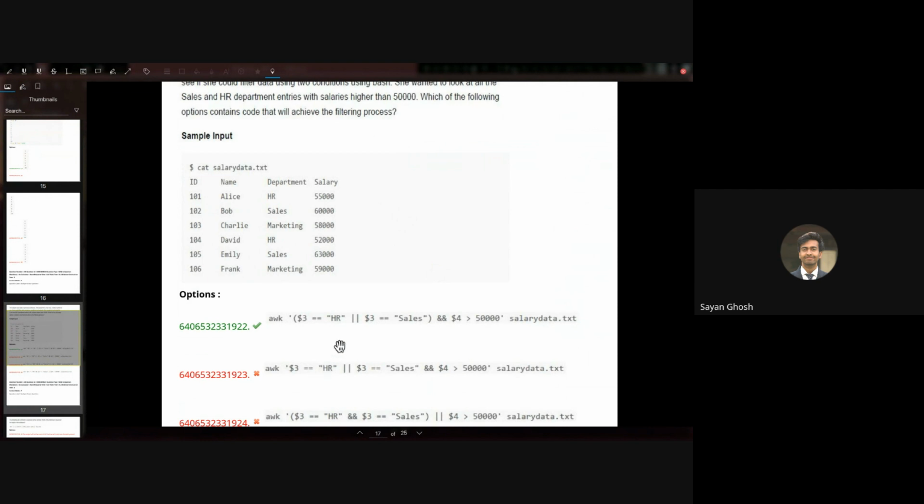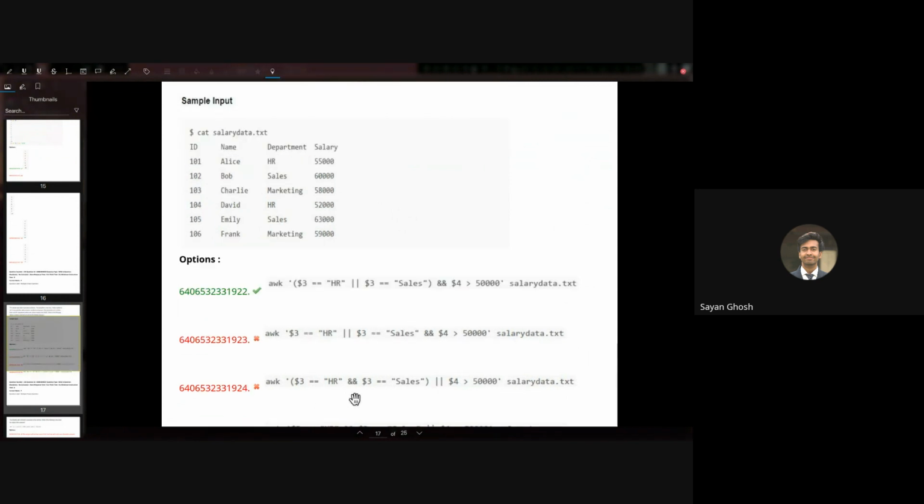In the second option, we have the same thing, but without the round brackets. So here what will happen is we will get $3 equals HR, or $3 equals sales, and $4 greater than 50,000. So either these two are true, or just this is true, whereas that is not what we want. This will print all the entries of HR, whether the salary is greater than 50,000 or not. That's why we don't want this. We have to group the condition.